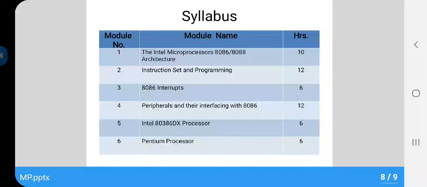Now coming to the syllabus. The syllabus of the microprocessor course includes 6 modules. First is the Intel microprocessors 8086 and 8088 architecture. Second, instruction set and programming. Third, 8086 interrupts. Fourth module is all about memory interfacing and peripheral interfacing. Fifth chapter is about the Intel 80386 processor. And the sixth module covers the Pentium processor architecture.